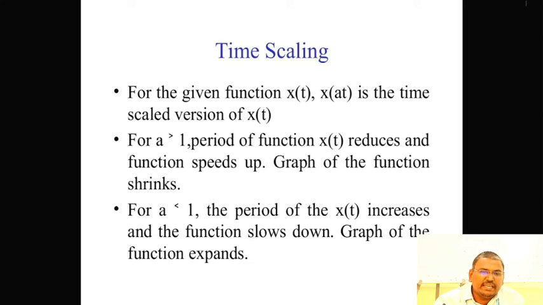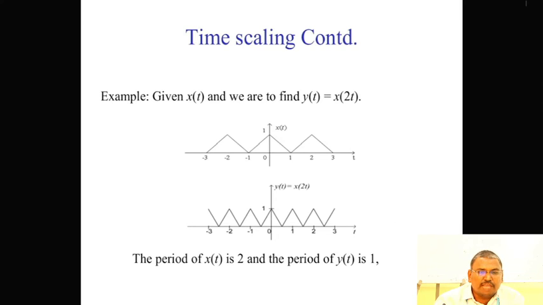Next, time scaling function. For the given function x of t, x of a t is the time scaled version of x of t. For a greater than 1, the period of the function x of t reduces and the function speeds up. Time scaling example: given x of t, we find y of t is equal to x of 2 t, so that the period of x of t is 2 and the period of y of t is 1. First one is the input x of t. Second diagram means y of t equals x of 2 t.